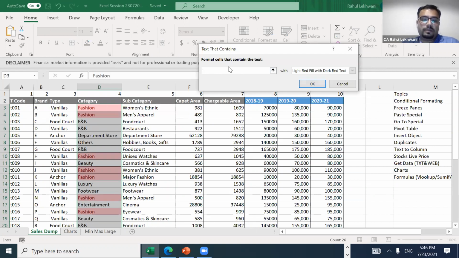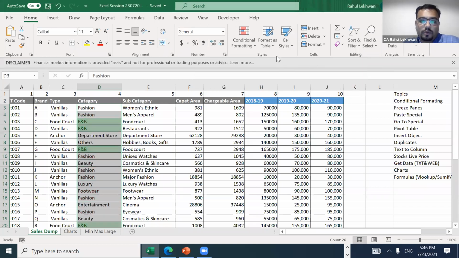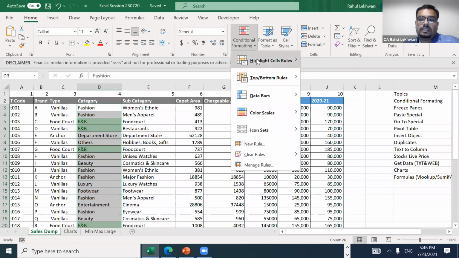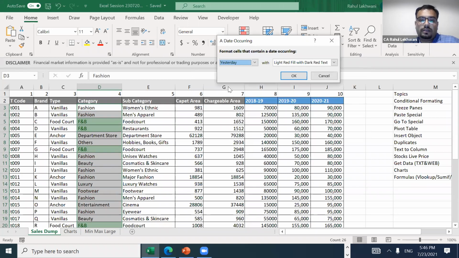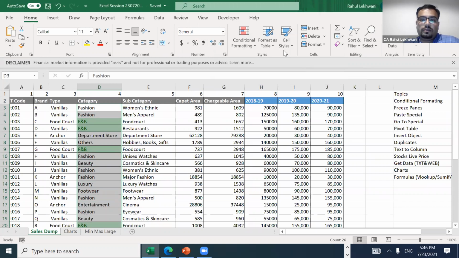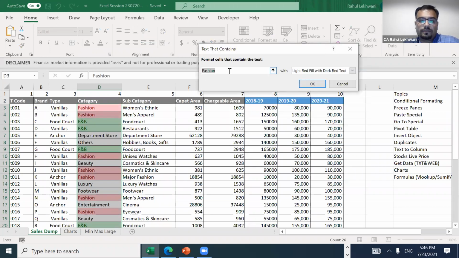I'll change it to FNB. I can give any color, maybe green color I have given to FNB. Done. And suppose I again want to change it, or I want to give fashion some other color, text that contains fashion, and fashion can be red.